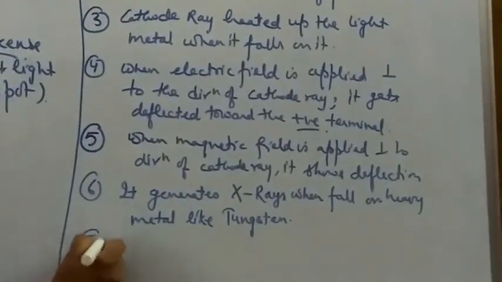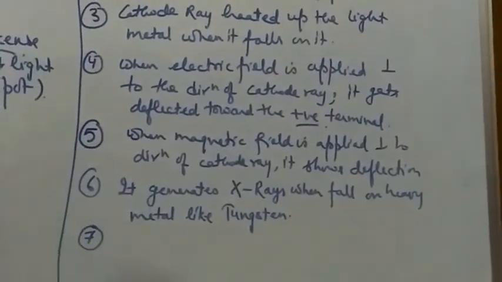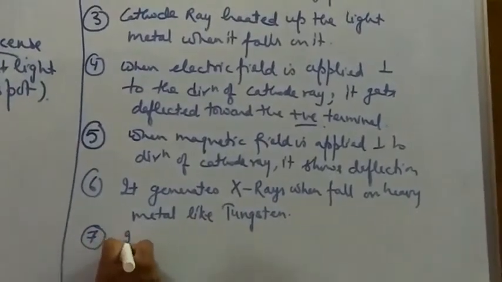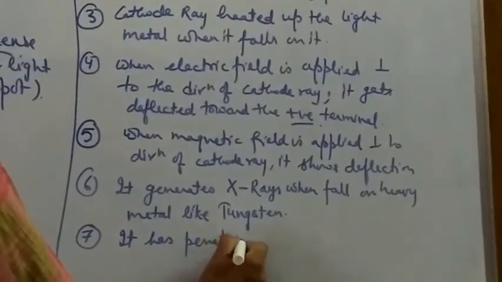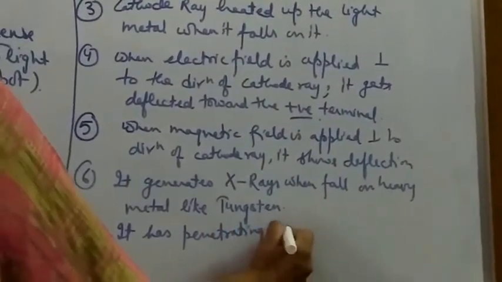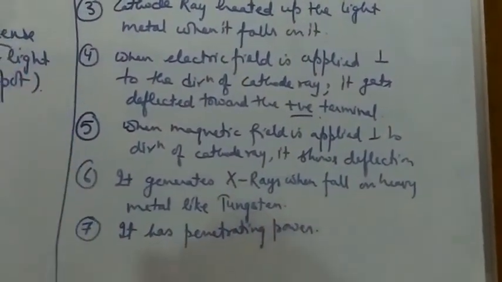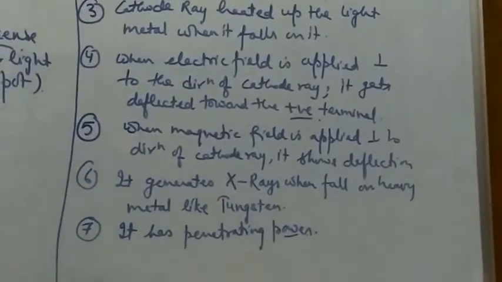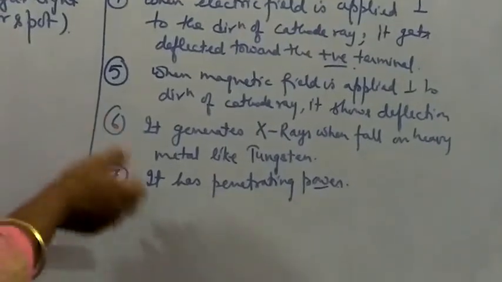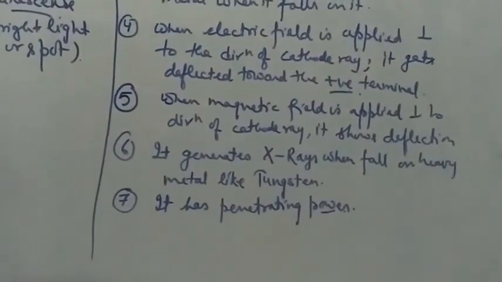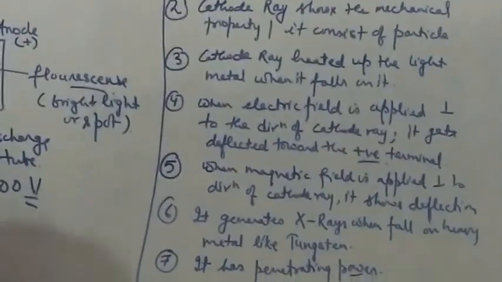Next is that cathode ray has penetrating power, right? So cathode ray can penetrate through metal foil. Now these are the main characteristics that are shown by the cathode ray.